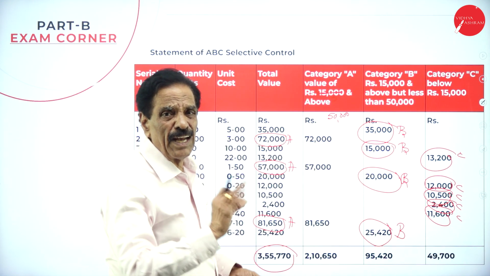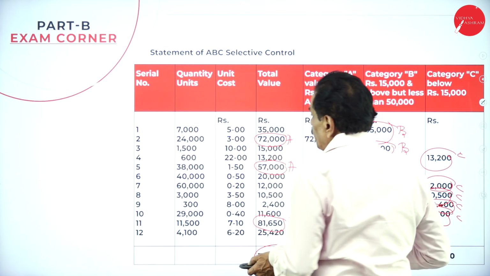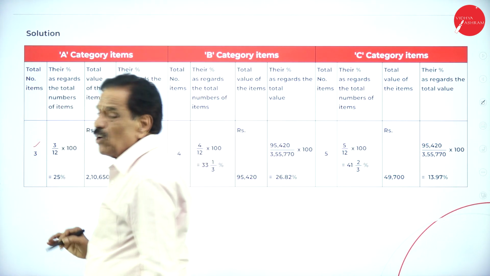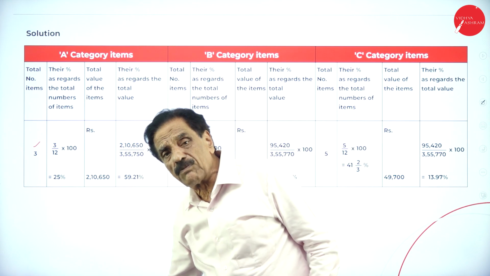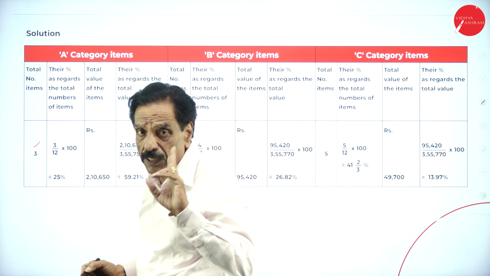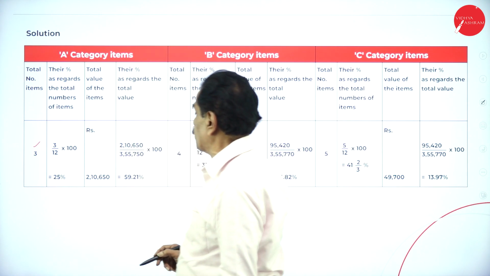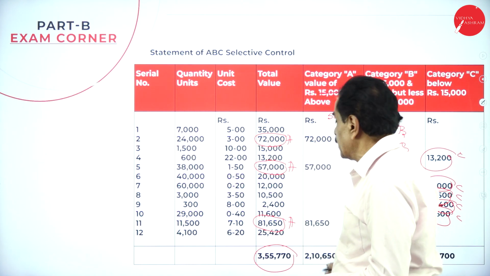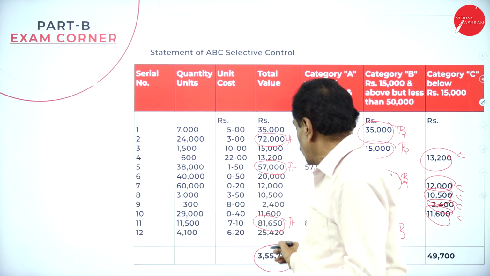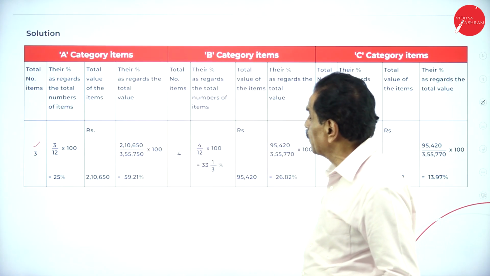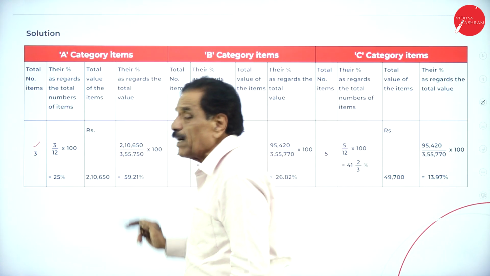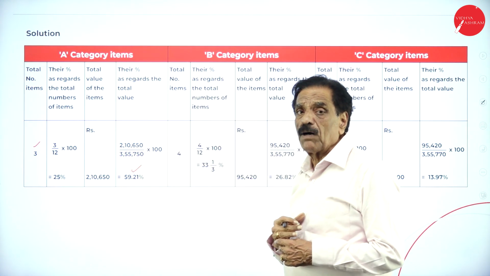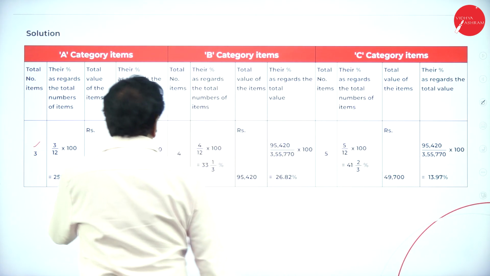Then we apply the amount also. Here now, slowly I will go. Here, A category. Total number of items is 3 now. What's the total number of items? 12. Out of 12, 3 goes to A, into 100 is 25%. What's the amount available? 2,10,650. What's your total amount? 3,55,770. This is equal to 100%. 2,10,650 divided by 3,55,770 into 100 occupies 59.21%. So this goes in favor of A.